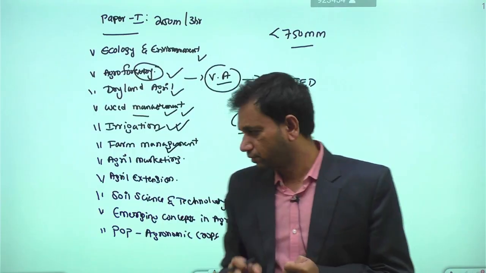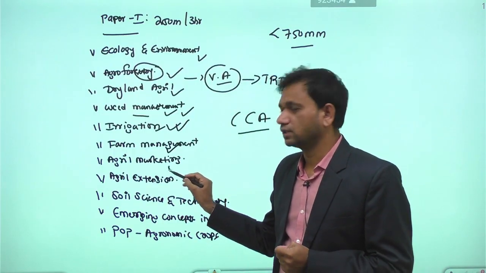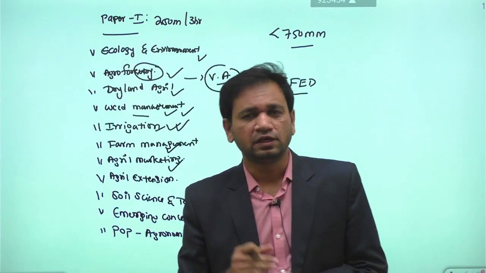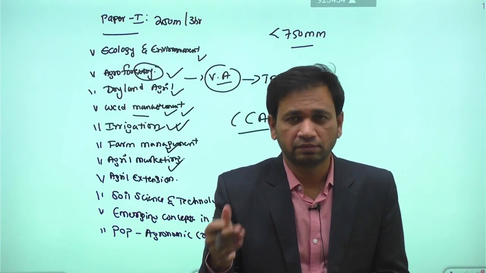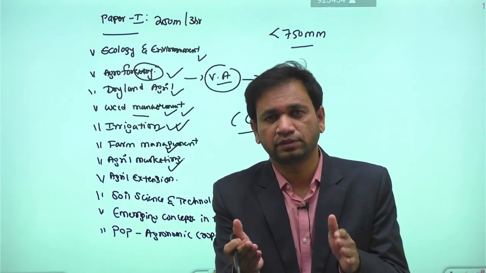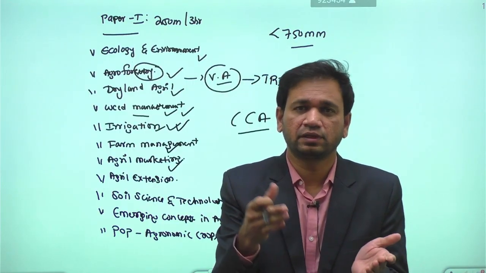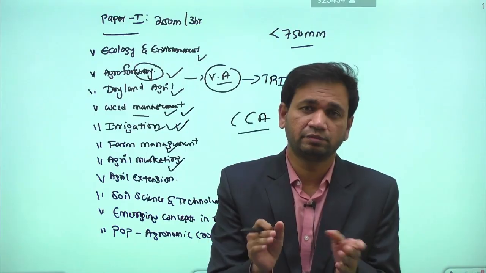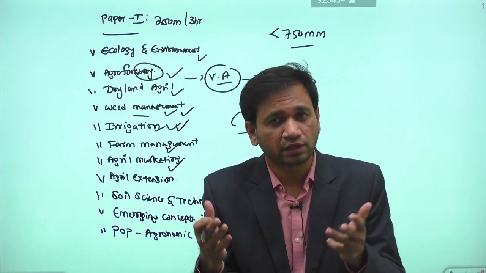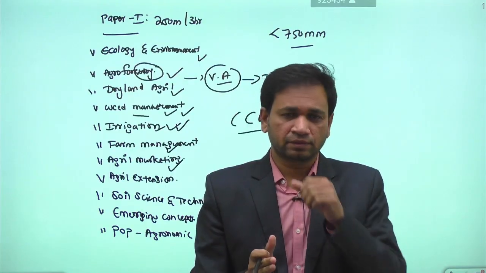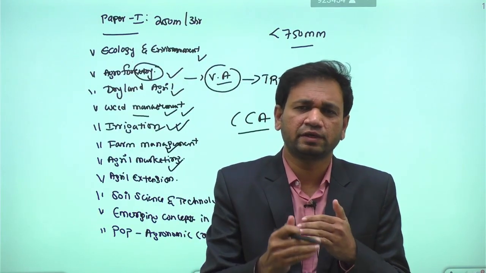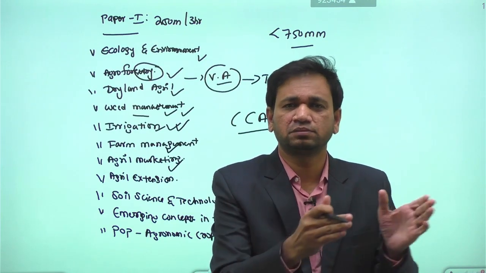Then apart from that, we have the syllabus topic called agriculture marketing. Especially in India, different types of marketing are possible. Sometimes it can be wholesale marketing, sometimes retail marketing, sometimes local market, sometimes national or international market, sometimes cash market, sometimes future or forward market. So based on different criteria, different types of markets are possible in a given society.